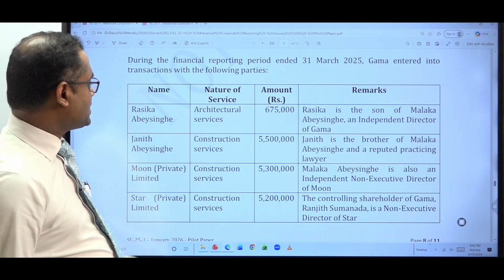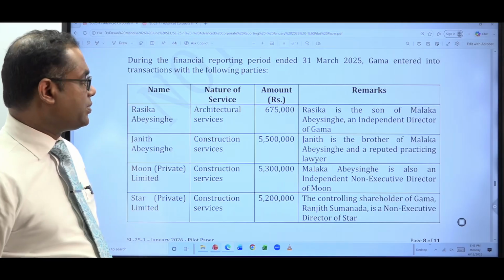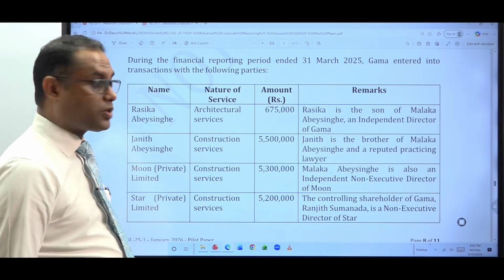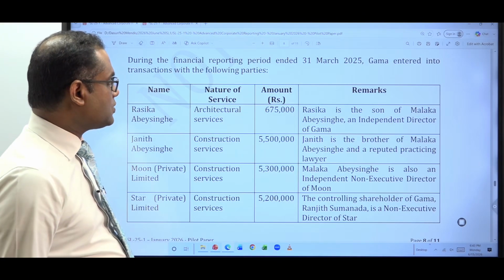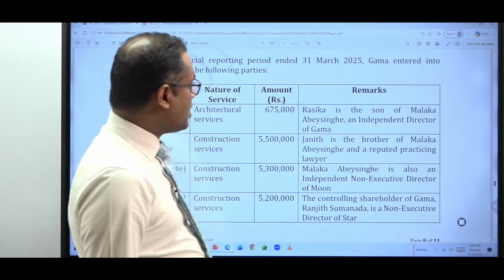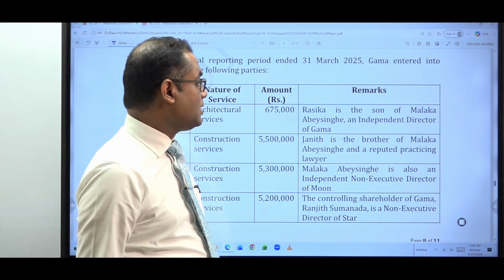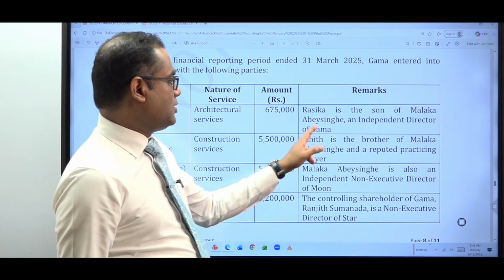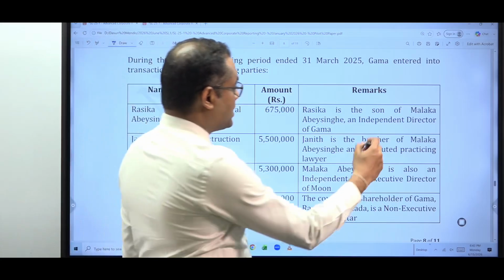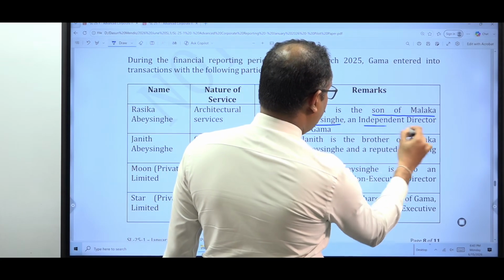So the nature of services is that the person provided architectural services to the company. What is the value? It seems that the company has paid him for his professional service 675,000. So the important aspect is, who is Rasika? Rasika is the son of Malaka, an independent director of Gamma.